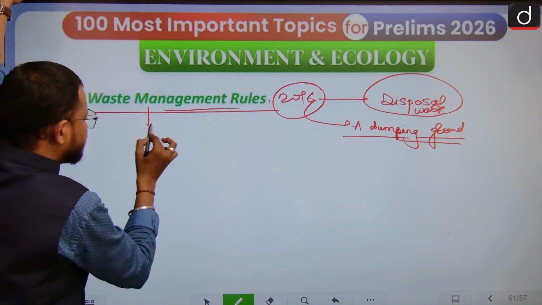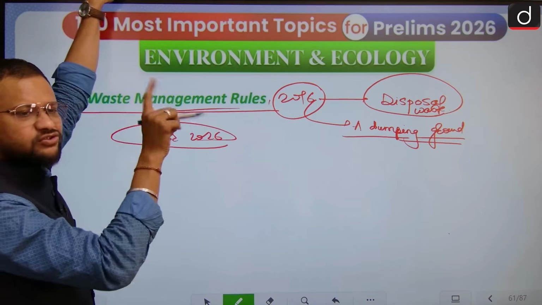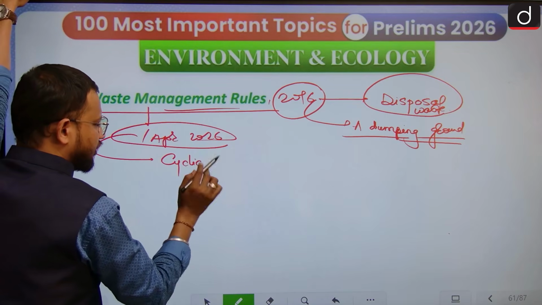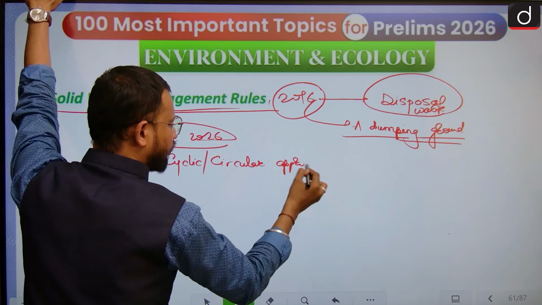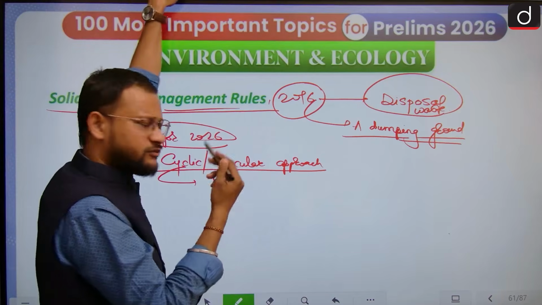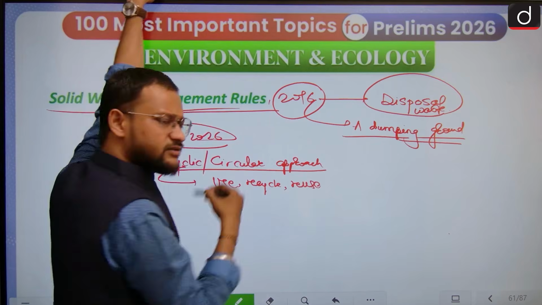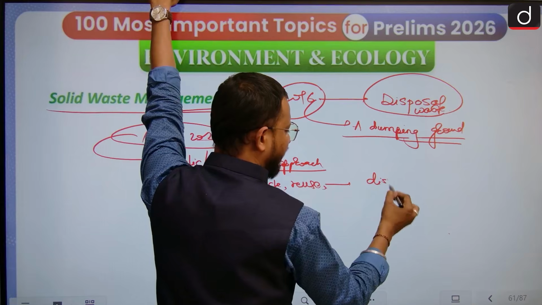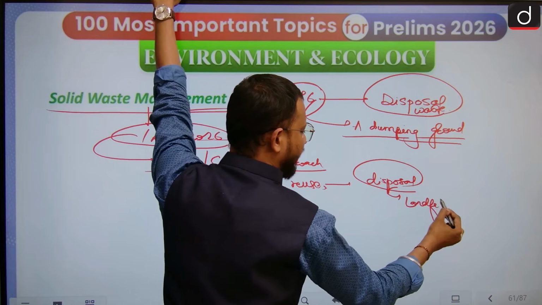Now, from 1st April 2026, this new solid waste management rule will be in place, which focuses on a circular approach to solid waste management, where we will first look at how we can use this waste, how we can recycle it, whether we can reuse it. Then at the last, disposal, which should be a last resort that leads to a landfill.